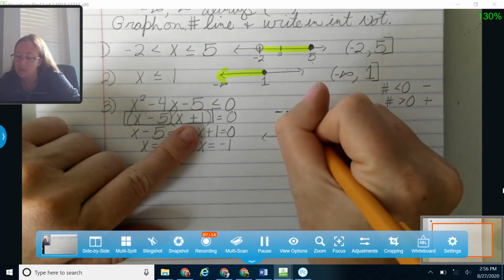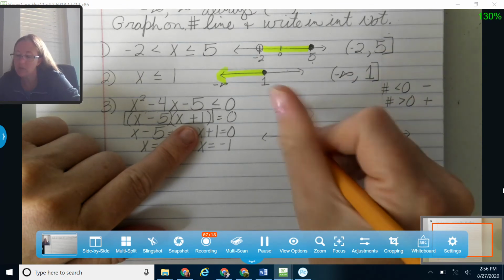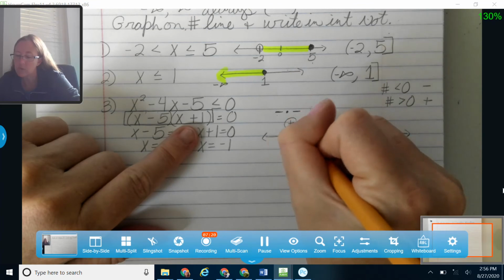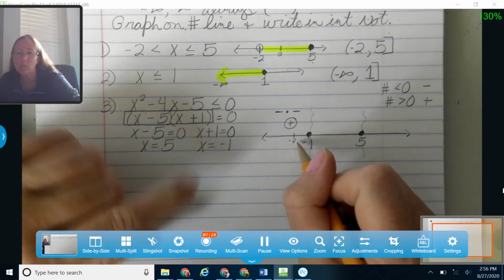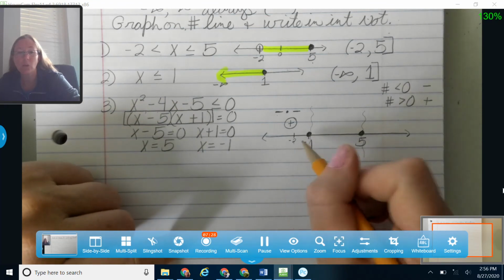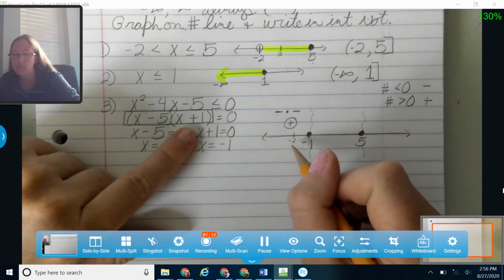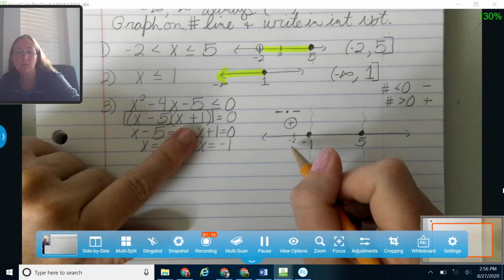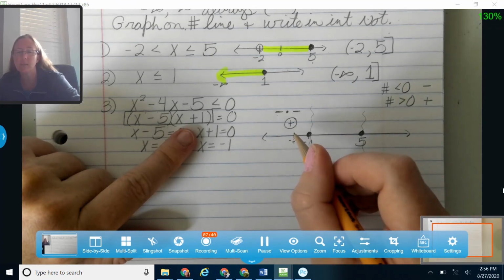That is also negative. And I know that a negative times a negative would give me a positive. So any number that I picked in this area to plug into this would give me a positive value. You could try negative 3 if you wanted. Negative 3 would give me negative 8 times negative 2. A negative times a negative would give me a positive.